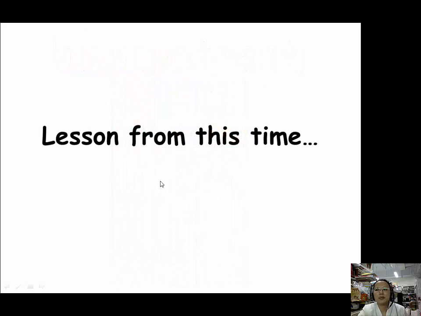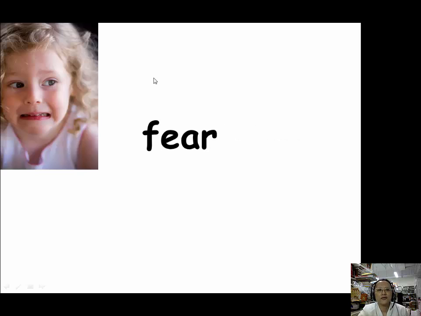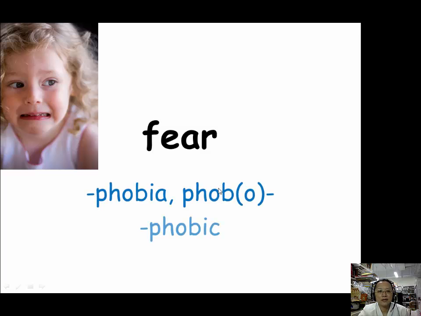Now we finish the second part of lesson 16. Let's review what we learned this time. For fear, we have one prefix, phobo, P-H-O-B-O, and two suffixes, phobia, P-H-O-B-I-A, and phobic, P-H-O-B-I-C. Phobia is for the noun, and phobic is the adjective.